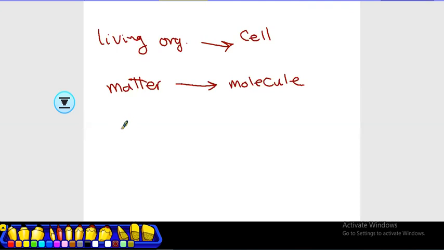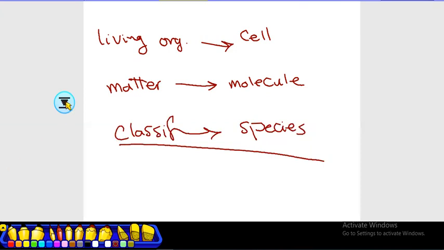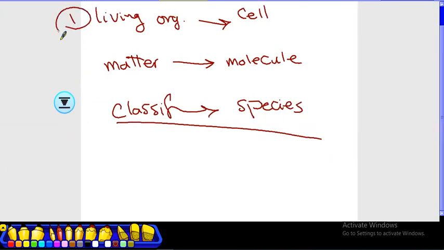What about the building unit of classification? The building unit of classification is species. That's it. This is number one.